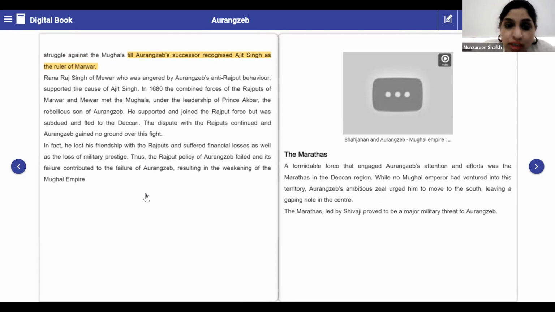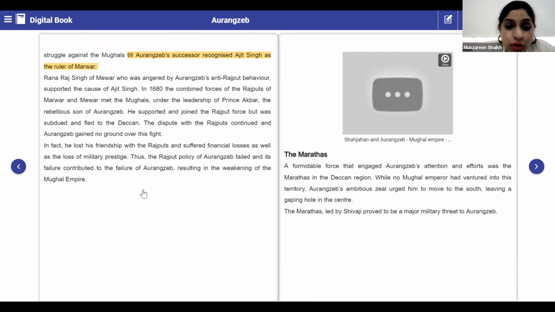In the year 1680, the combined forces of the Rajputs of Marwar and Mewar met the Mughals under the leadership of Prince Akbar, the rebellious son of Aurangzeb. He supported and joined the Rajput force, but was subdued and fled to the Deccan. The dispute with the Rajputs continued, and Aurangzeb gained no ground over this fight. In fact, he lost his friendship with the Rajputs and suffered financial losses as well as the losses of military prestige. Thus, the Rajput policies of Aurangzeb failed.